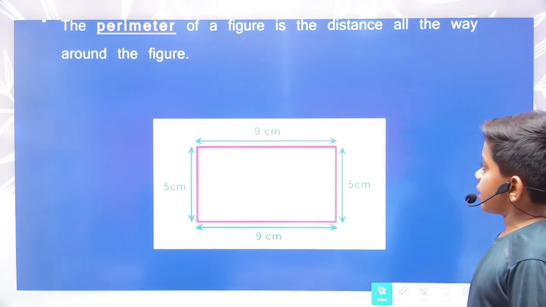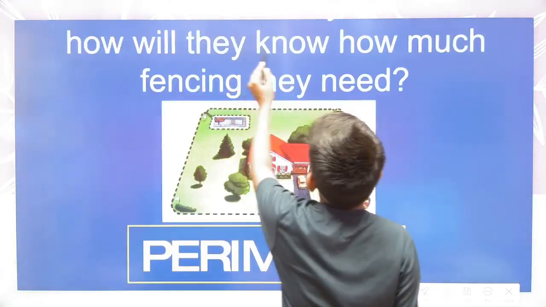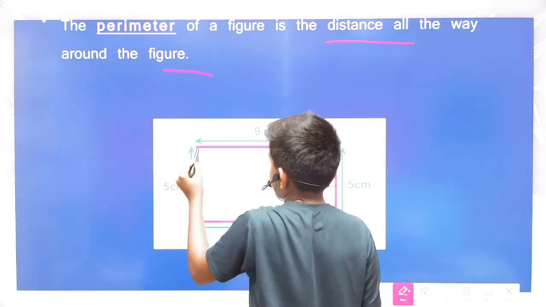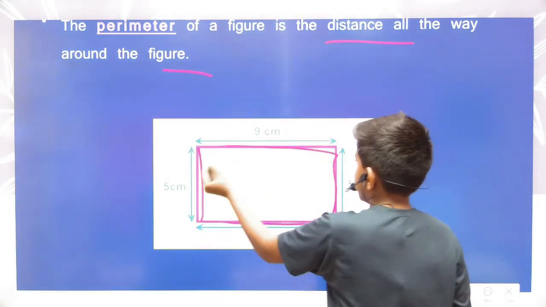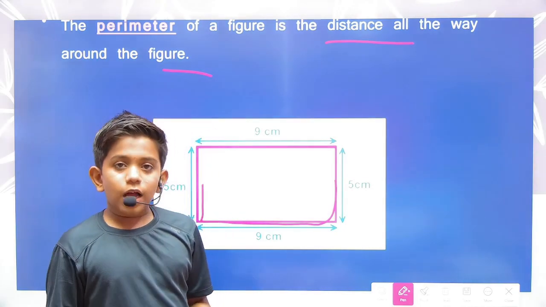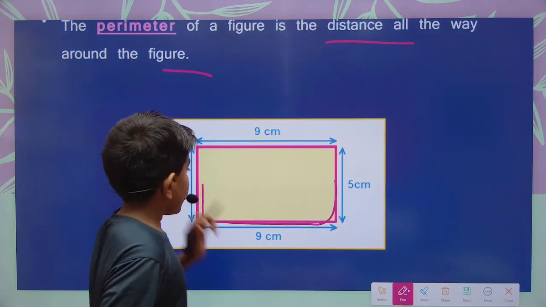By the perimeter he can understand the perimeter of a figure. The distance of the way around the figure, meaning the distance of the boundary, is called the perimeter of the figure, okay? Now here we have an example of a rectangle.